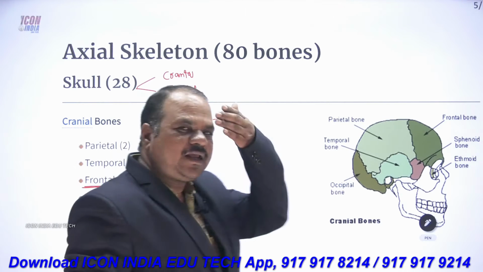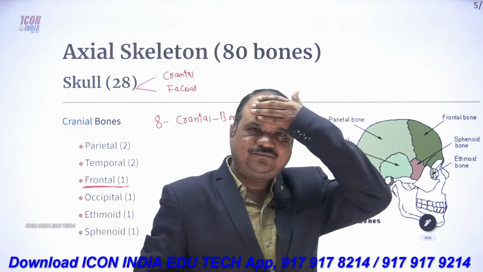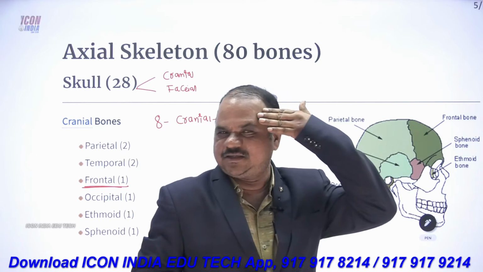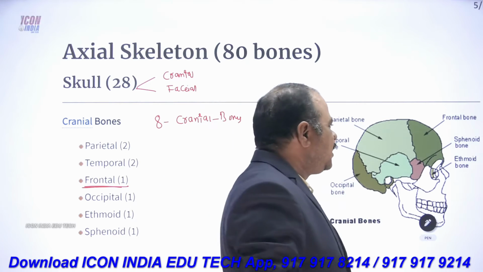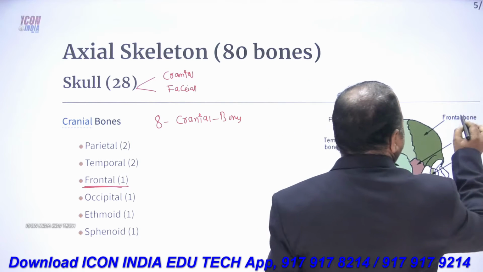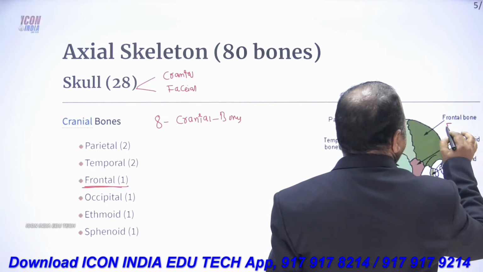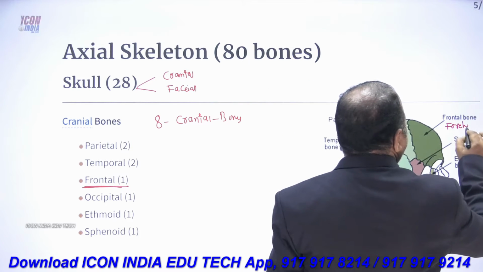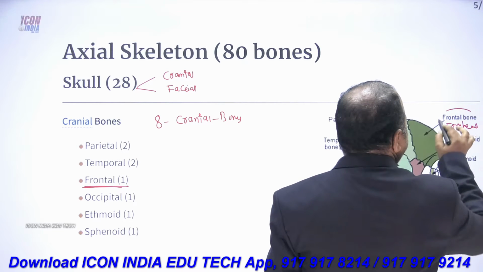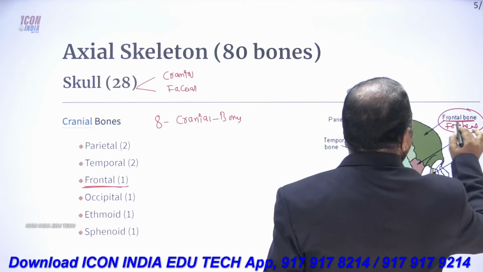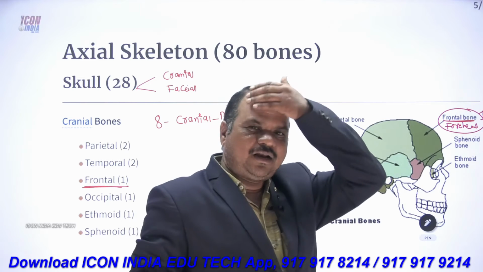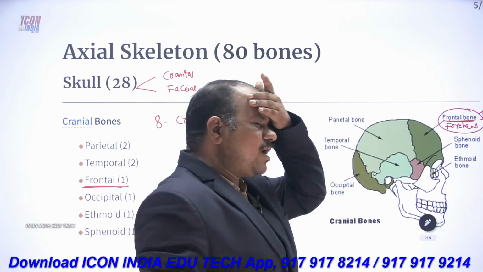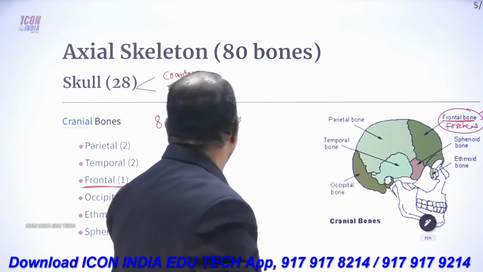the frontal bone. This is normally what we call the forehead, present in the forehead region. There is only one frontal bone, which is the forehead region.